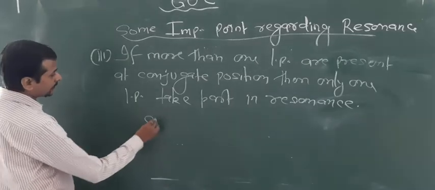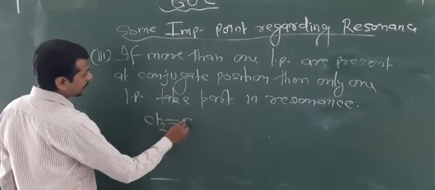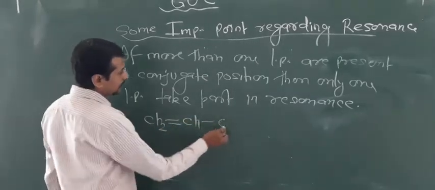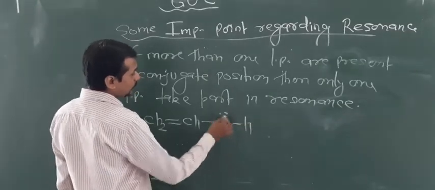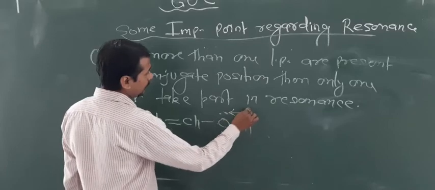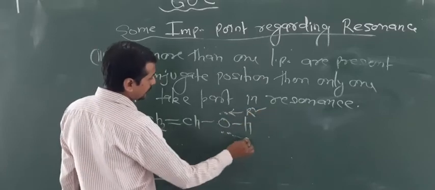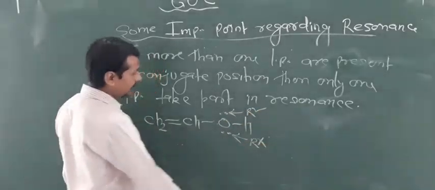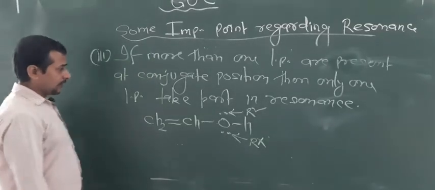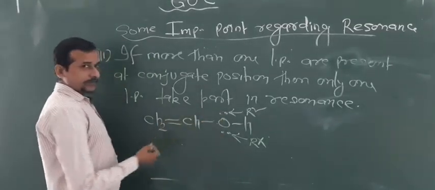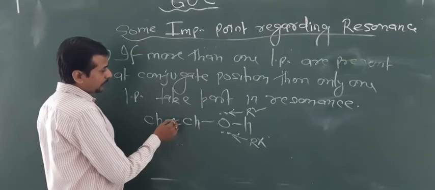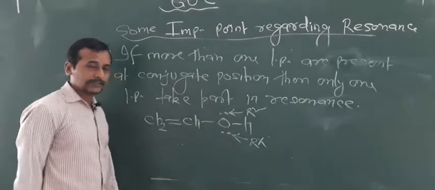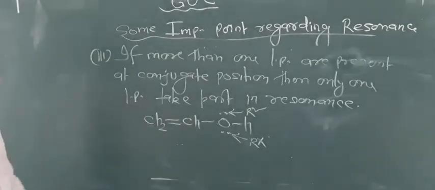So now look at the condition: CH2 double bond CH, single bond OH. This contains 2 lone pairs, but only 1 lone pair takes part in resonance, and the second lone pair does not take part in resonance. So the total number of electrons is 2, 4, 6, but actually only 4 electrons take part in the resonance.